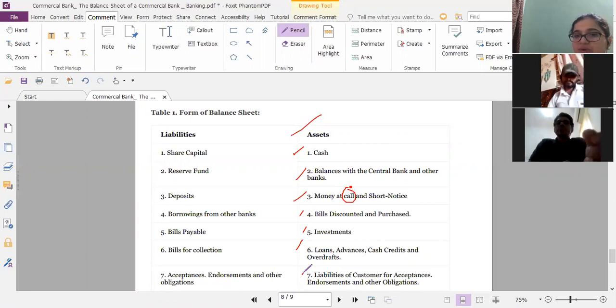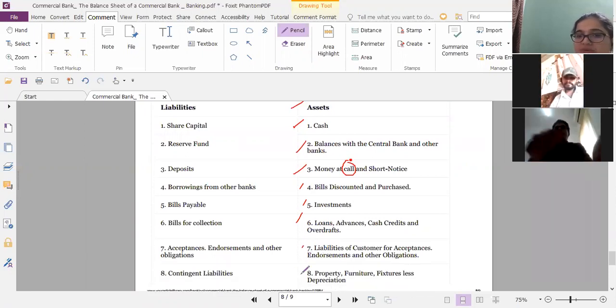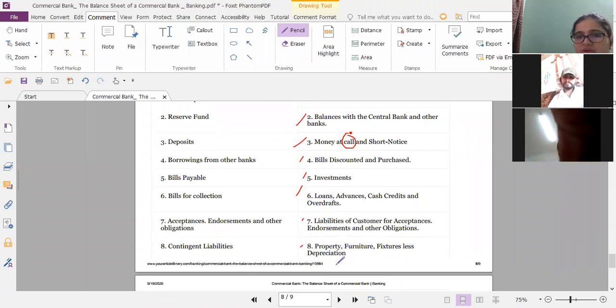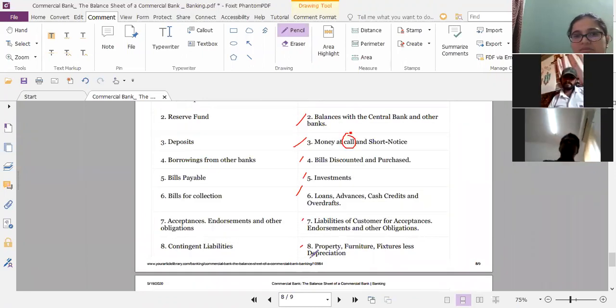Liabilities of customers for acceptances, endorsements, and other obligations. Property, furniture, fixtures, less depreciation. Profit and loss. Okay, all these are assets.